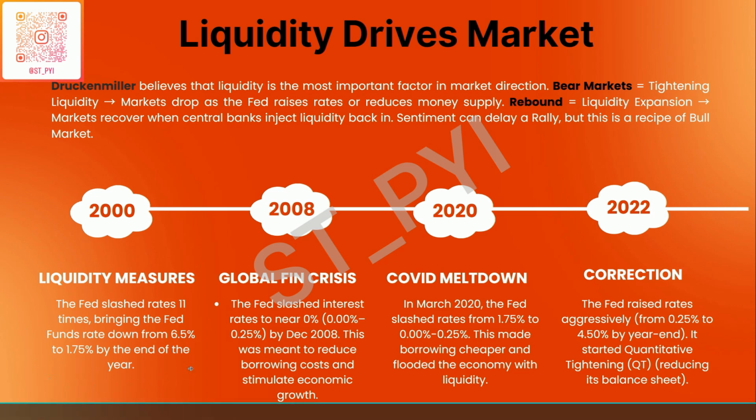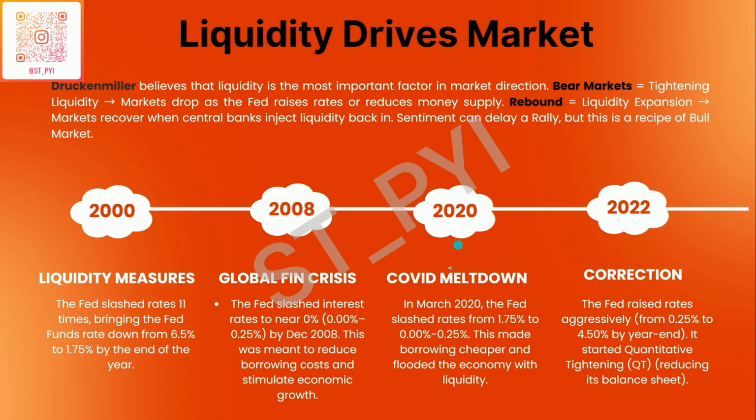In 2008, when the global financial crisis happened, this is when by December 2008, Fed again slashed the interest rates to near 0%. That was 0.00% to 0.25%. Now, this was meant to reduce borrowing cost and stimulate economic growth because loans are more easily available. Again, if you see that the rally did not begin immediately, it took another 3-4 months for the rally to play out in the system.